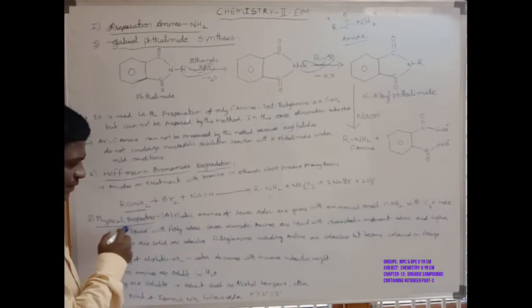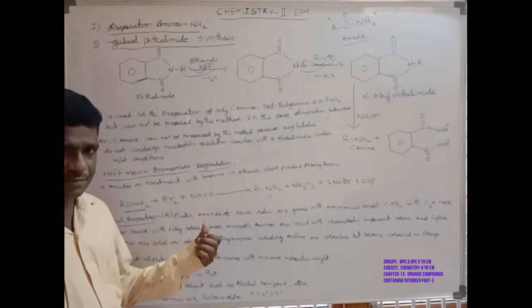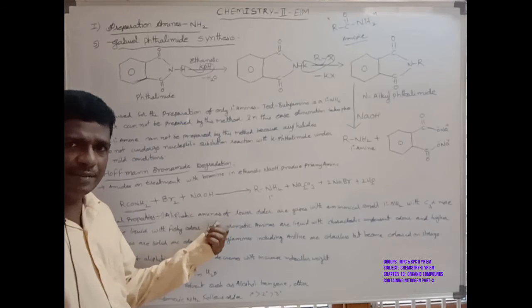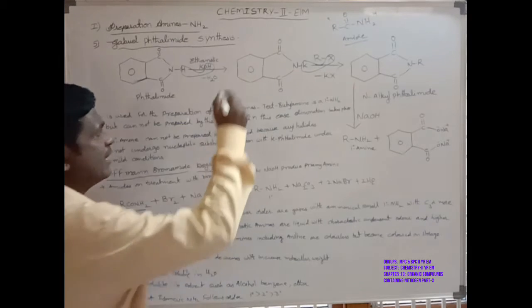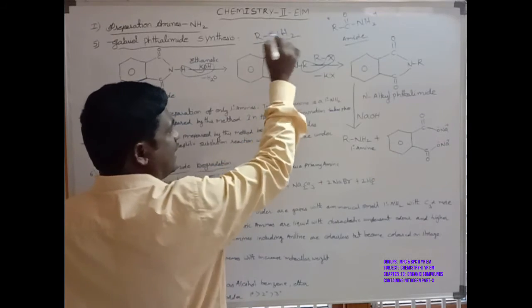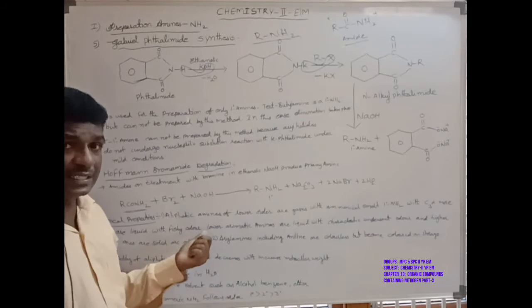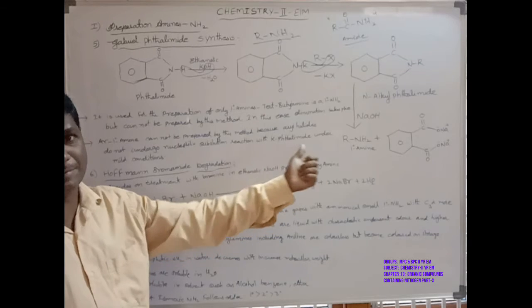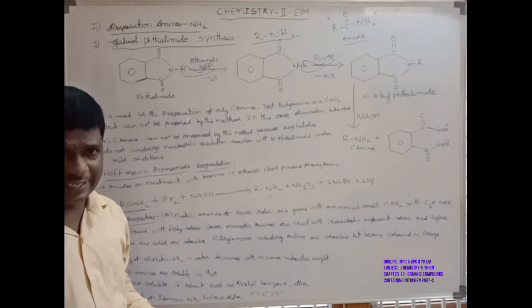Next, the physical properties of amines. Aliphatic amines of the lower order. An aliphatic amine is also written as R-NH2, where R is an alkyl group. Alkyl is also known as an aliphatic compound, with linkages like C=C or C-C-C.